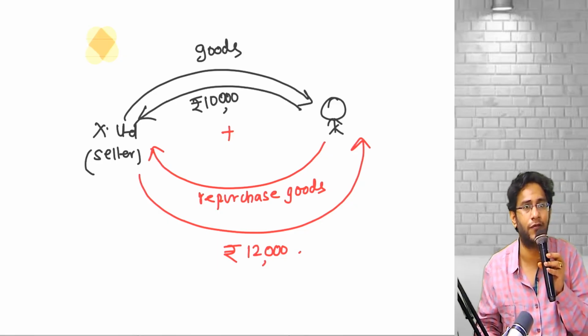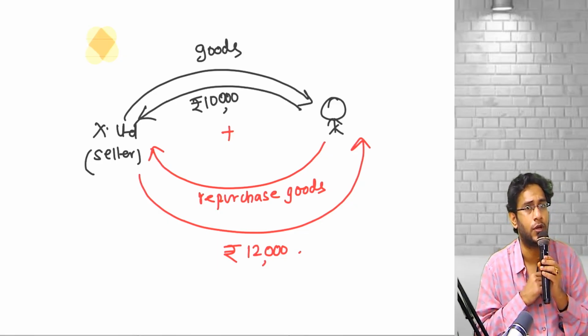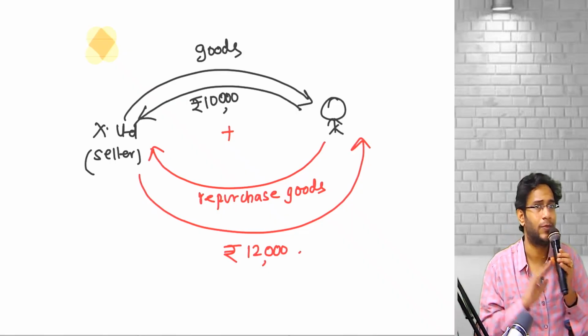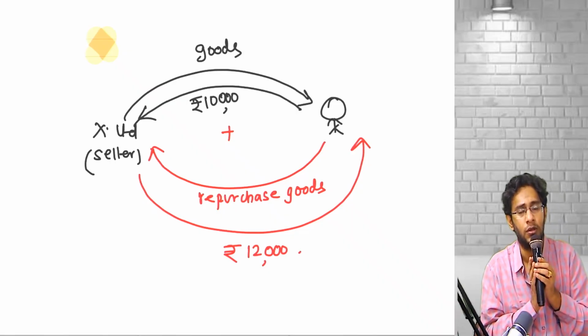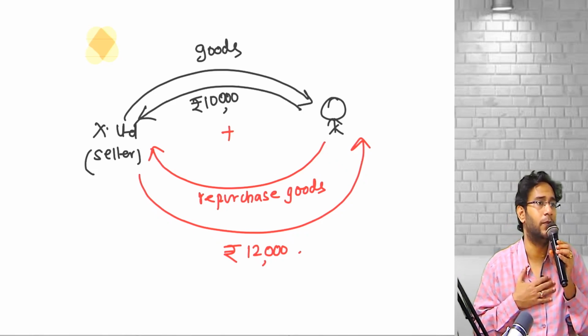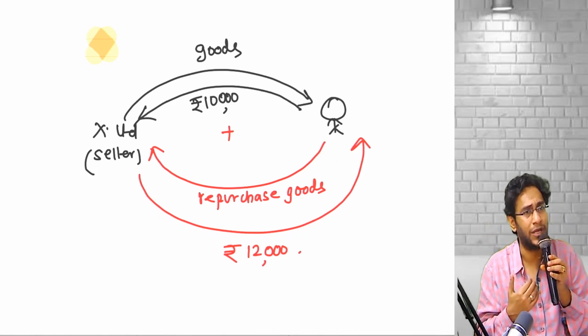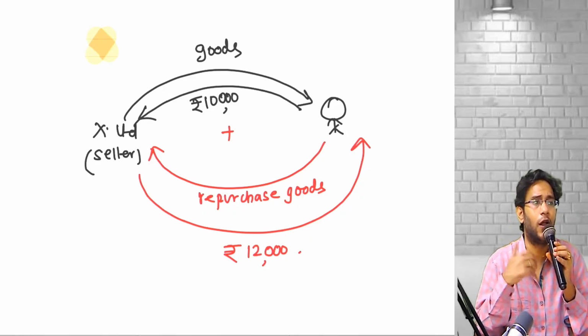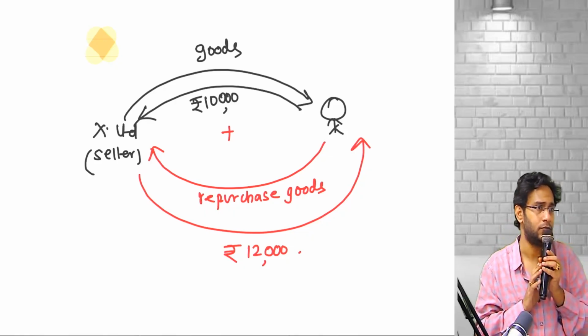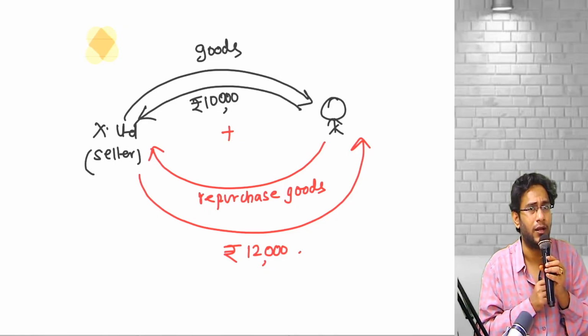But Ind AS 115 says, wait, Babu, wait. Let me see what you are doing. First you sold goods. After 1 year, the goods are coming back. That means effectively goods are not sold. Then why did you do all this? Loan. Today I need money. I collected 10,000 from you. After 1 year, I am repaying 10,000 rupees to you along with interest. This is a financing transaction. Can't you take a loan directly? Why are you doing all this drama?